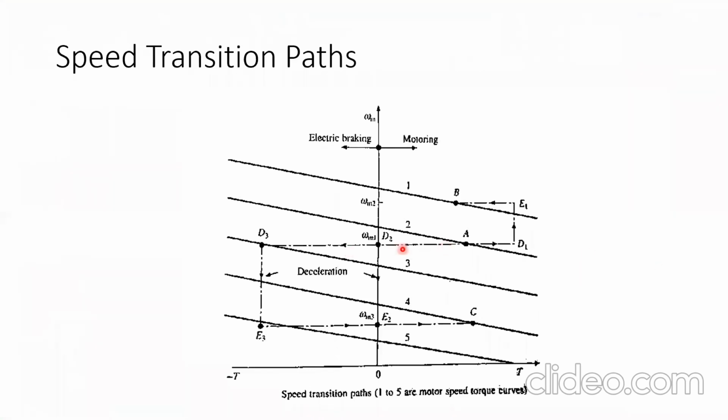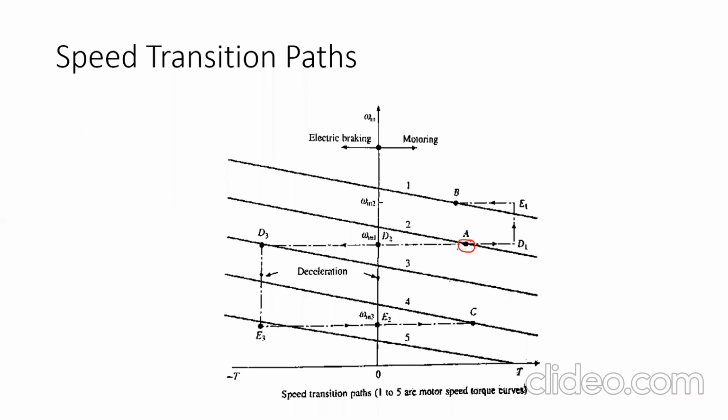Suppose the machine is running with speed omega m1, and the corresponding operating point is A. I will select the pen. This is the original operating point.